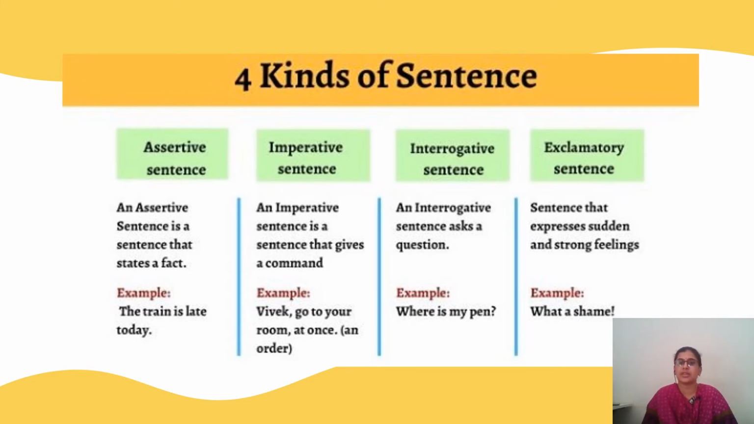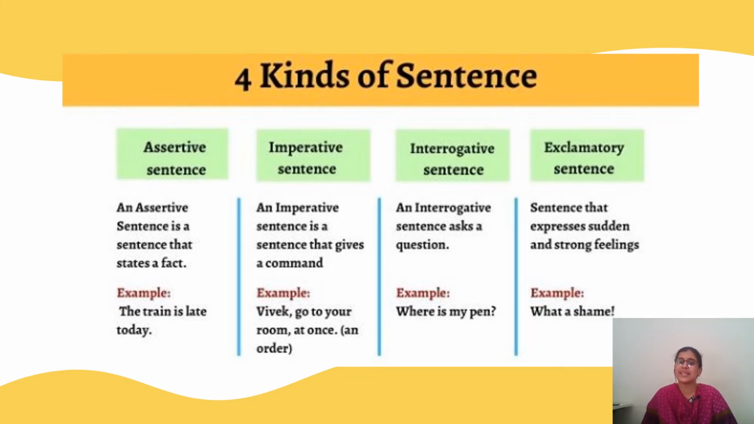Then comes your third kind of sentence, which is interrogative sentence. An interrogative sentence asks a question. So when you want to ask a question to someone, you use this kind of sentence. The example is, where is my pen? When you want to know something or ask something, we use an interrogative sentence.